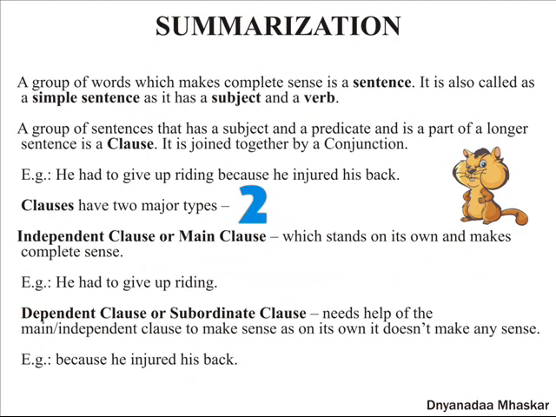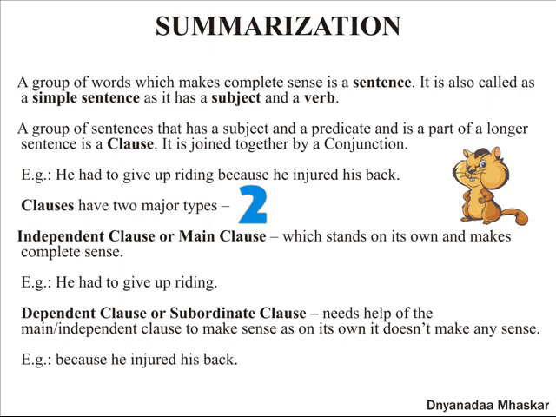Let us summarize whatever we have learnt so far. A group of words which makes complete sense is a sentence. It is also called a simple sentence as it has a subject and a verb. A group of words that has a subject and a predicate and is a part of a longer sentence is a clause. It is joined together by a conjunction. For example, he had to give up riding because he injured his back.